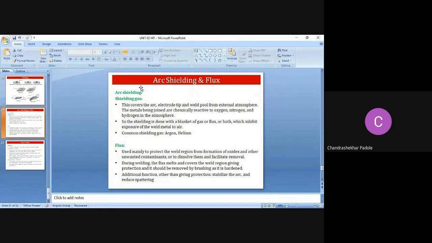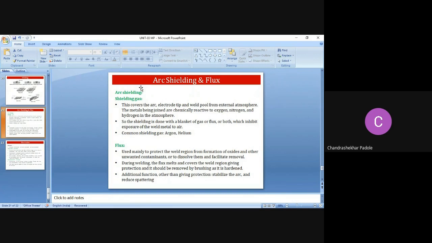So that oxide will be formed, and to avoid this contamination, this welding molten metal or arc or the electrode tip is shielded or covered by these gases. That is the shielding gas. So what are the shielding gases? Argon, helium, neon. These are the common shielding gases, right?